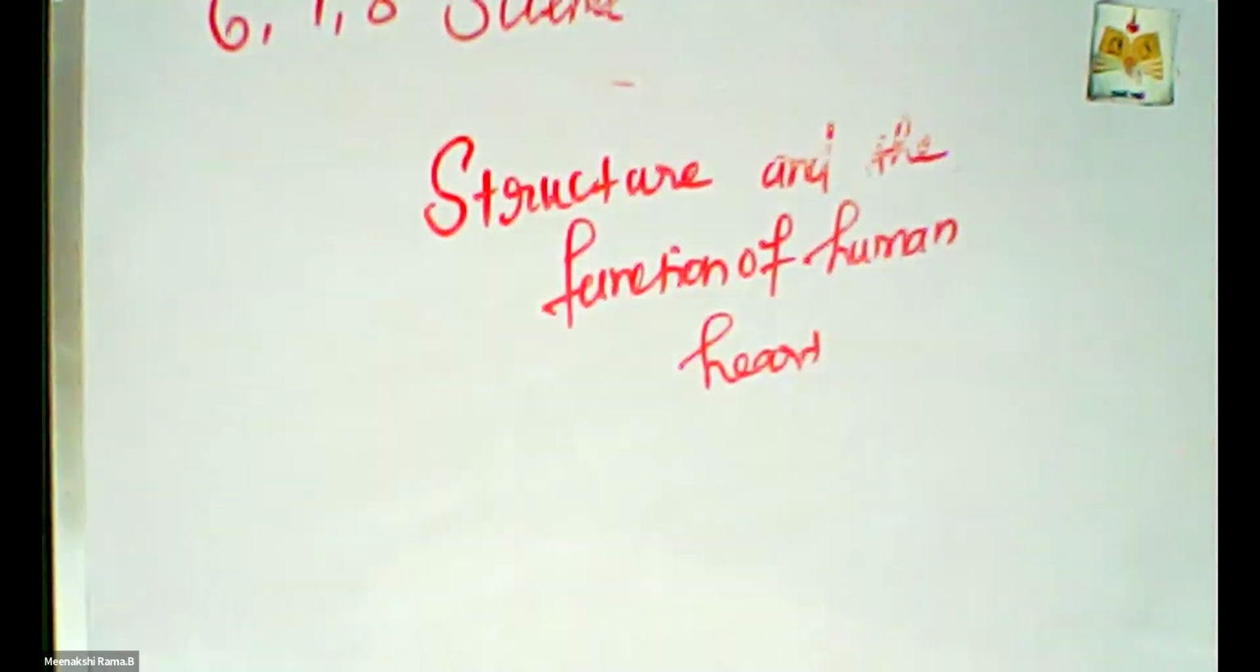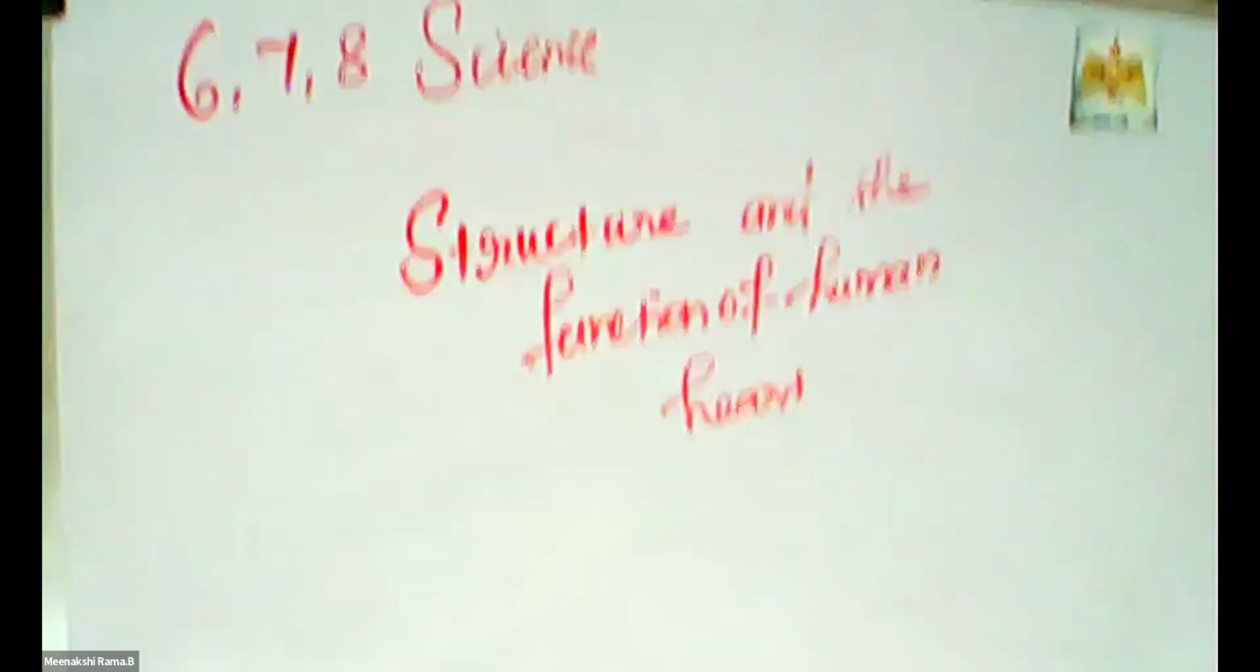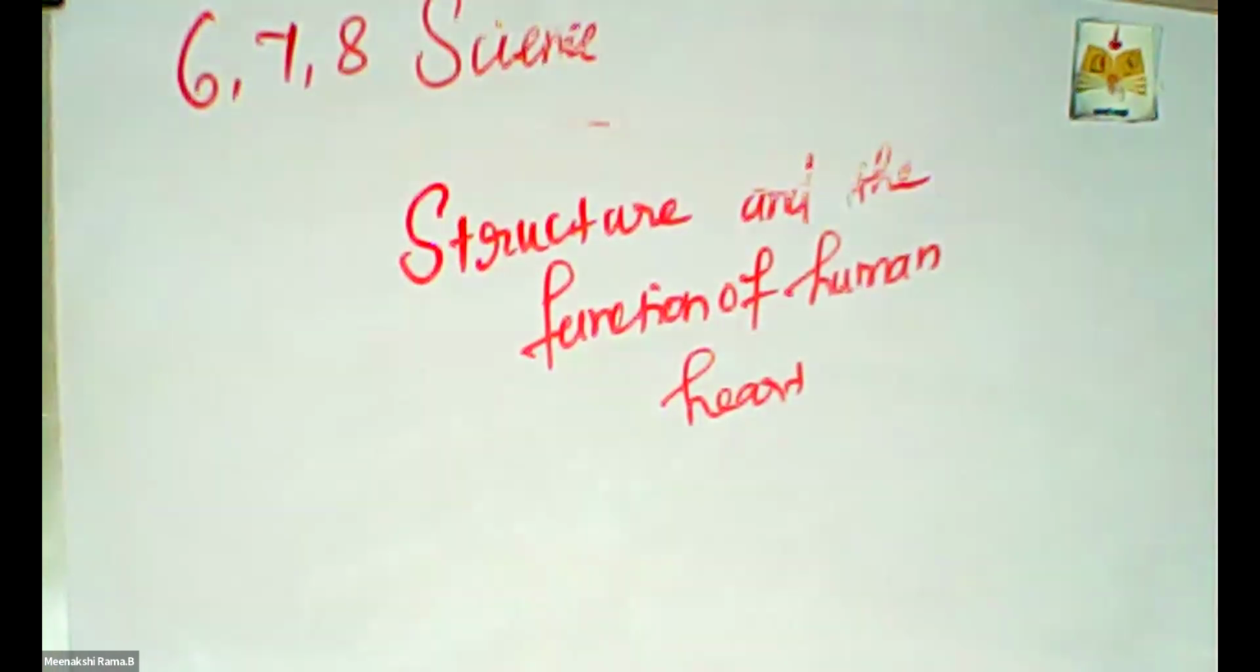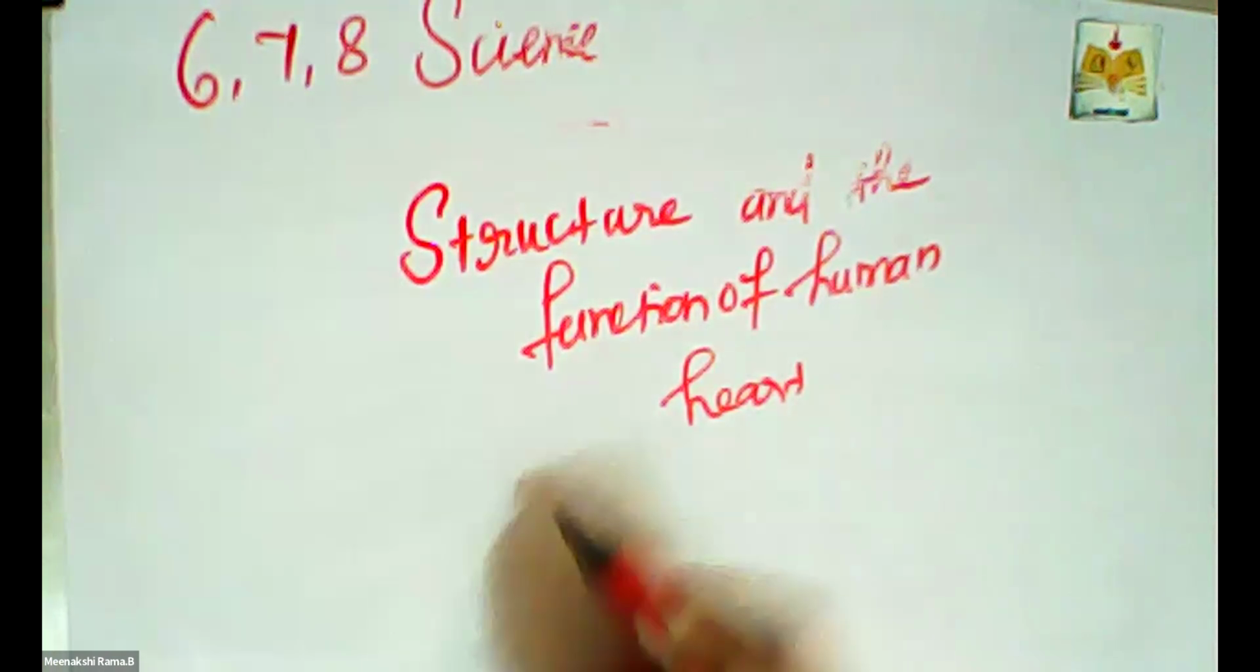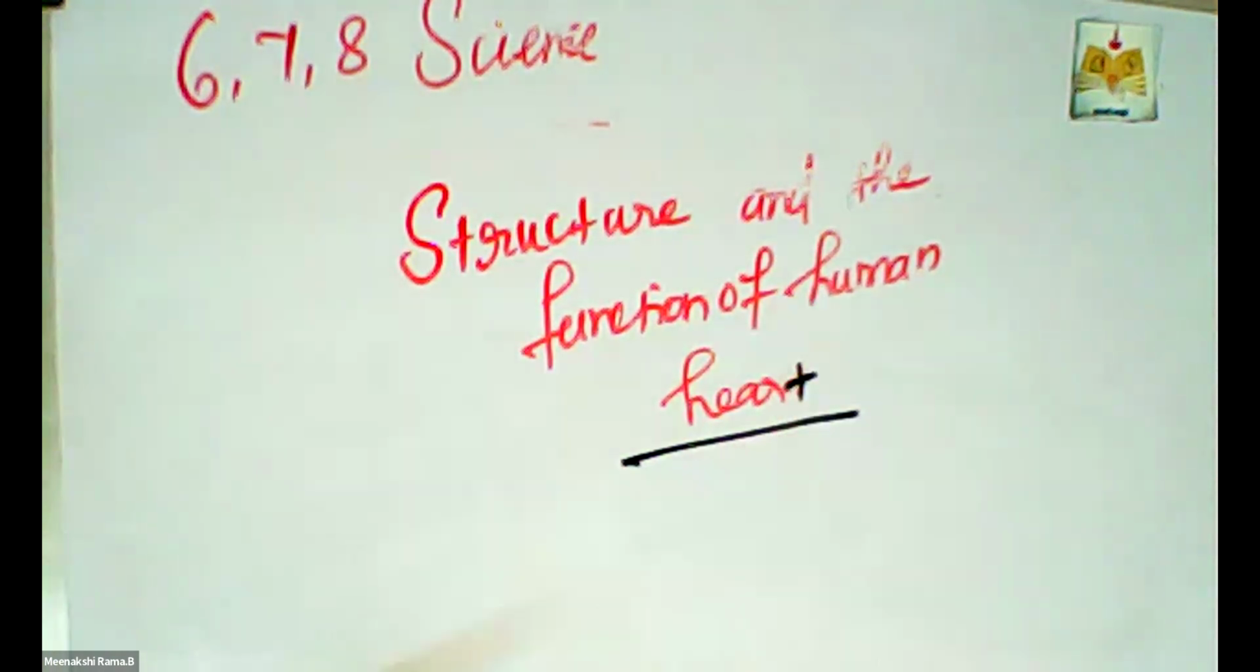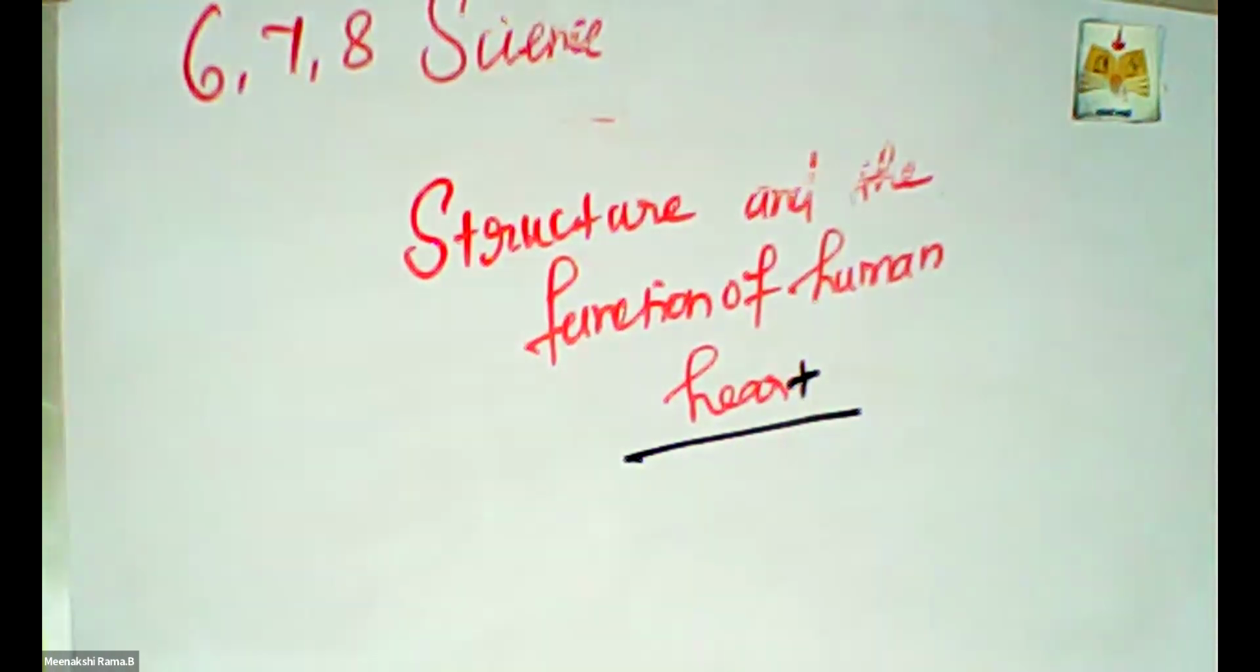Here, there are different kinds of organs and organ systems in our body. What are they? Respiratory system, digestive system, circulatory system. In the circulatory system, the heart is the very important organ. Yes. So, the heart is the important organ. What is the heart made up of?